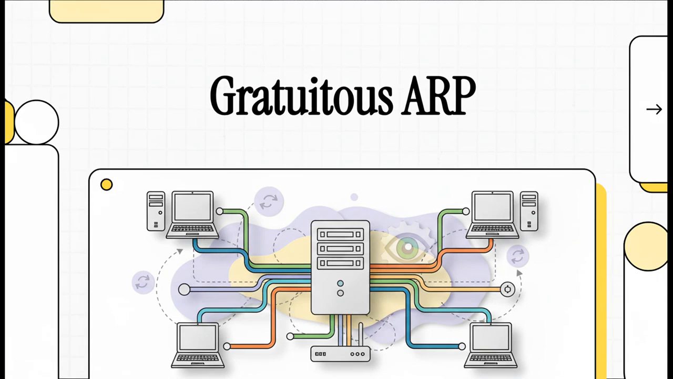All right, today we're diving into something that's happening on your network right now, but you probably never see it. It's called Gratuitous ARP. And trust me, it's one of the silent heroes that keeps everything running smoothly. Let's find out how it works.